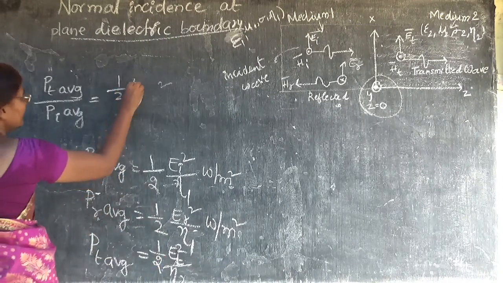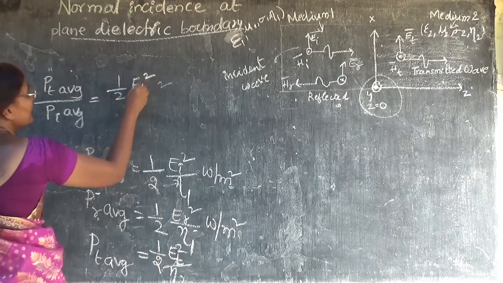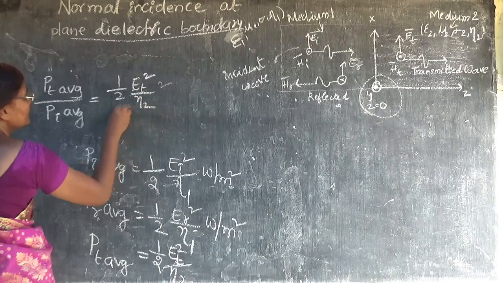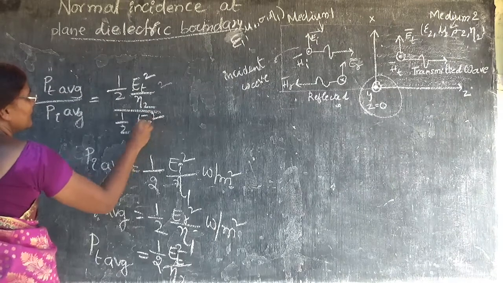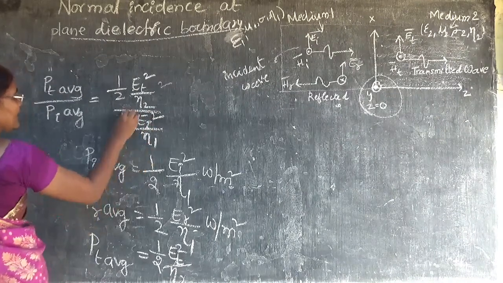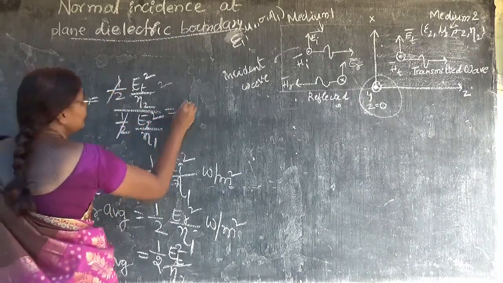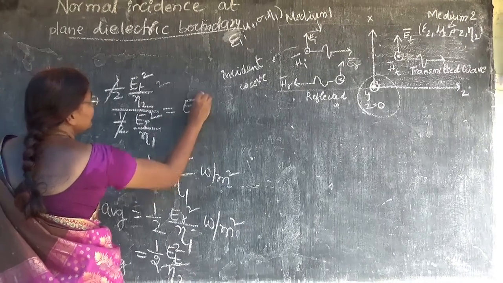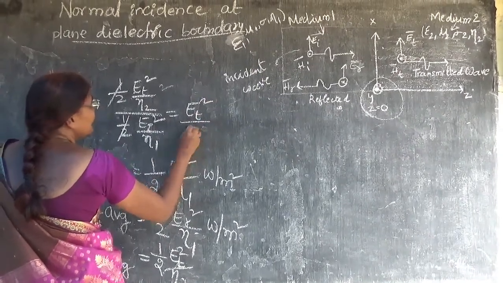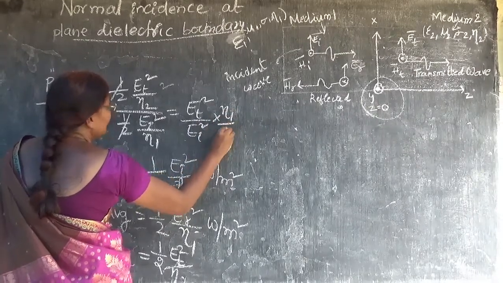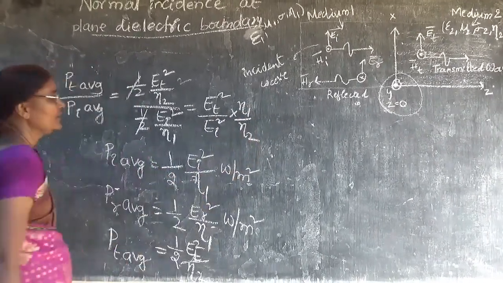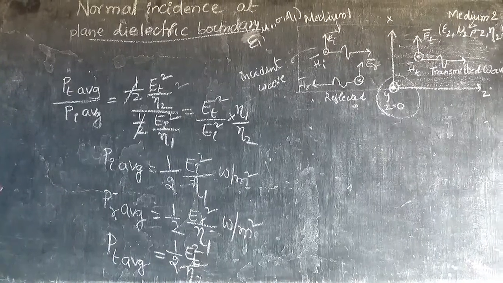I will write it: Et square by eta 2 by half into Ei square by eta 1. Half will be cancelled, and this is going to be Et square by Ei square into eta 1 by eta 2. This is the equation.